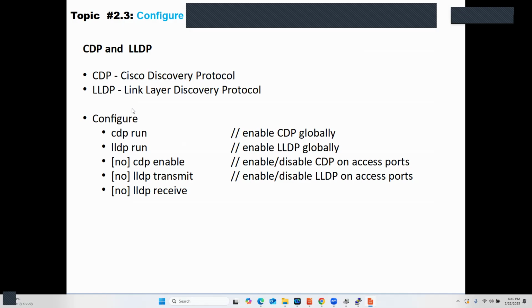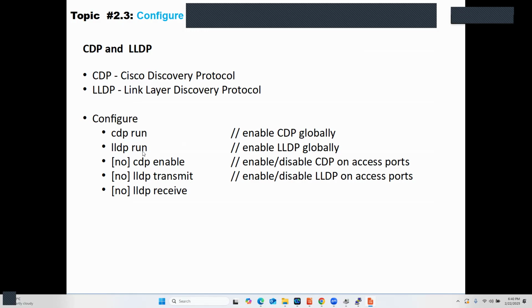Okay? So let's see. Punta tayo sa ating demo. By the way, these are the ways to configure and enable the protocols globally using CDP run and LLDP run.